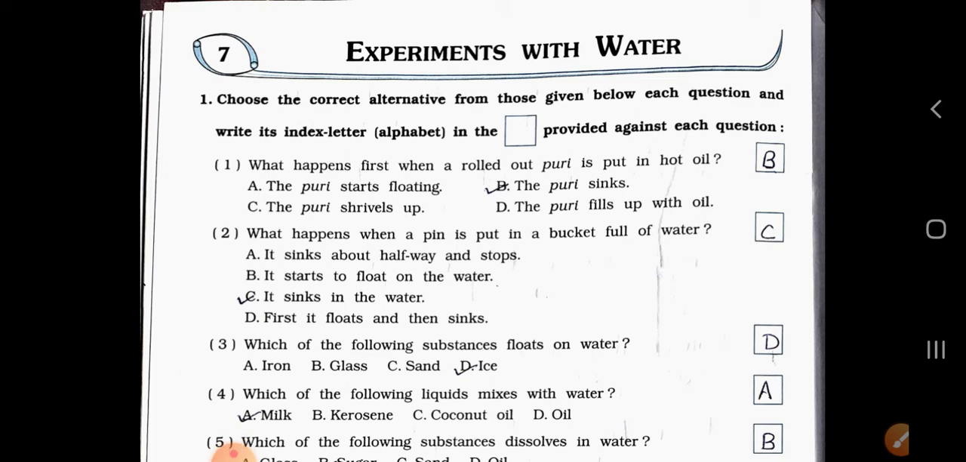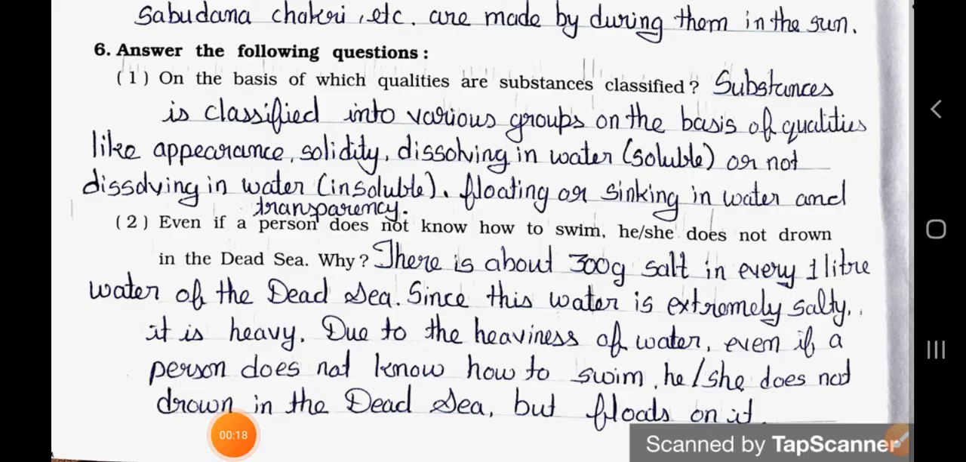Today we'll see standard 5th subject environmental studies, chapter number 7, Experiments with Water. In the previous video we have seen up to question 5. Today we'll see from question 6.